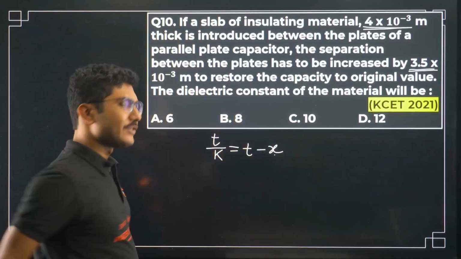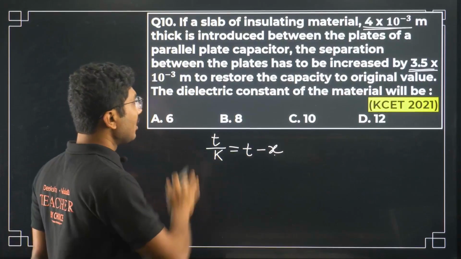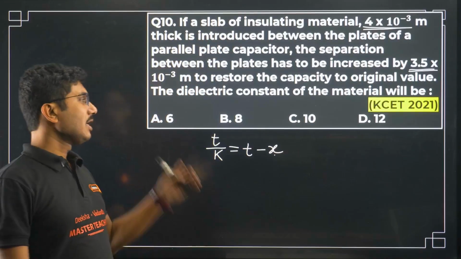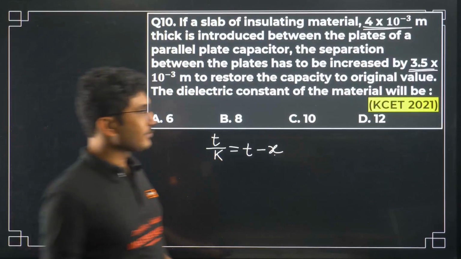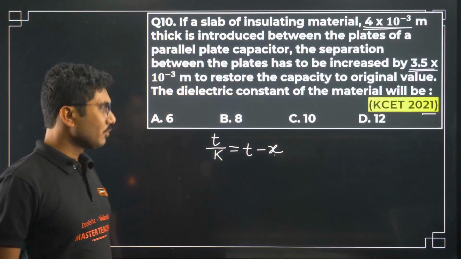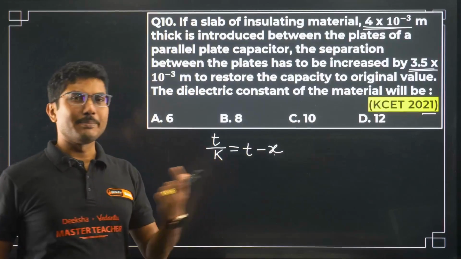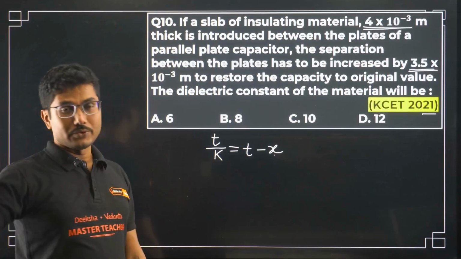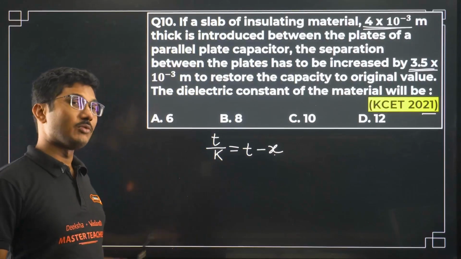There is a small derivation for this formula as well, but I am not going into that derivation, that is not part of the syllabus. Only one question came based on this formula in your KCET history. There is less chance of this question coming, but it was not super old either. Last 4 years back this question came, so maybe this type of question comes in your 2026 exam as well. So let's be prepared. Write it down in your notebook for the chapter. Once all the chapters are done, I am giving you the final formula sheet, and this formula will be there.